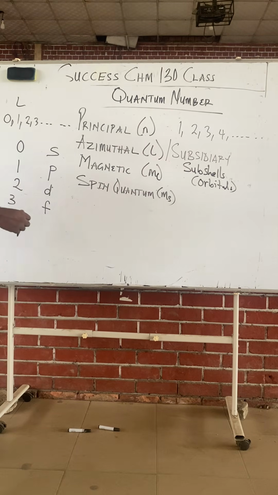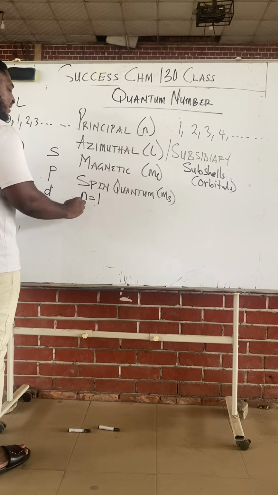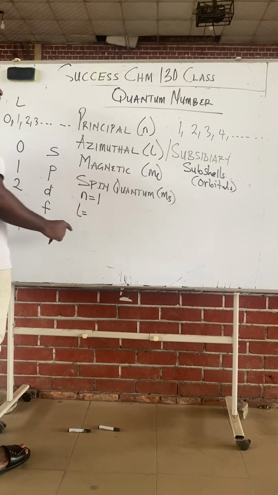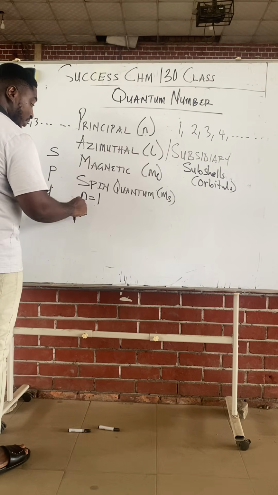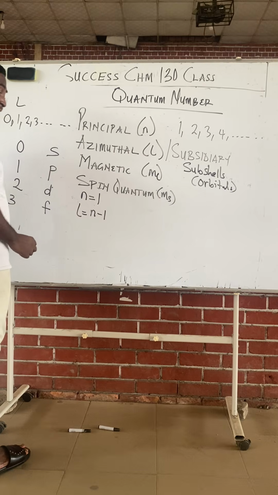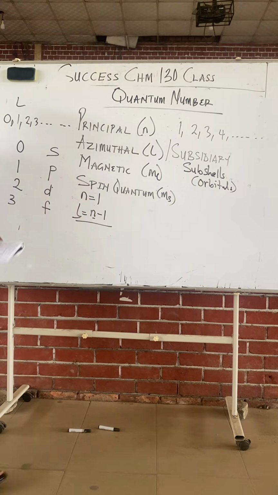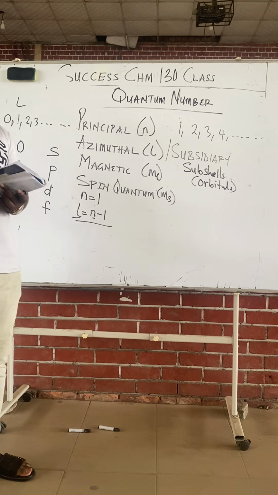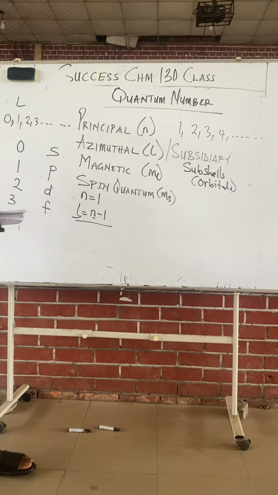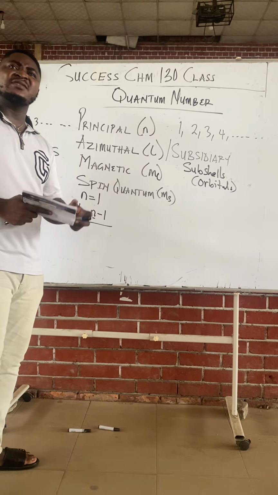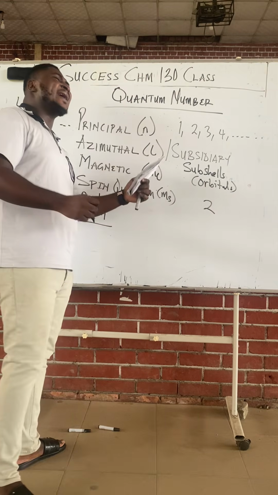Class, if someone's principal quantum number is N, his azimuthal quantum number is always at least a number less than N. So the relationship between azimuthal and principal is L equals N minus 1. Class, if your principal quantum number is 2, your azimuthal quantum number can never be greater than 2.